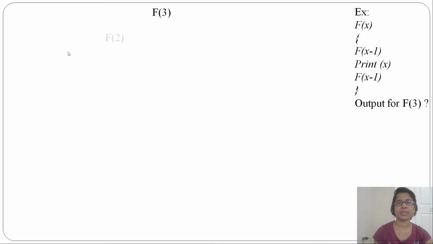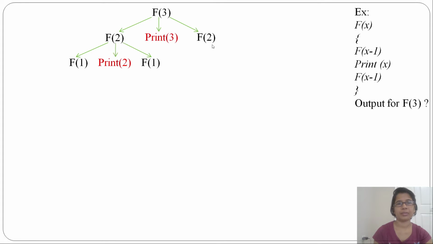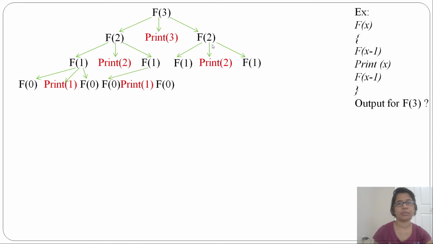So f3 first calls f2, then prints 3, then again calls f2. The first f2 calls f1, prints 2, and calls f1; the other f2 likewise calls f1, prints 2 and calls f1. Next each f1 calls f0, prints 1, then calls f0. The second f1 calls f0, prints 1, f0; the third f1 calls f0, prints 1, f0; the fourth f1 also calls f0, prints 1 and f0.